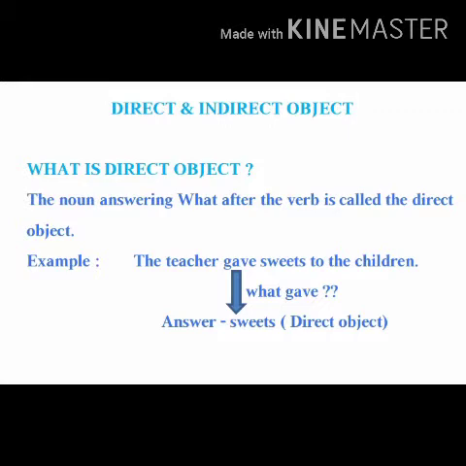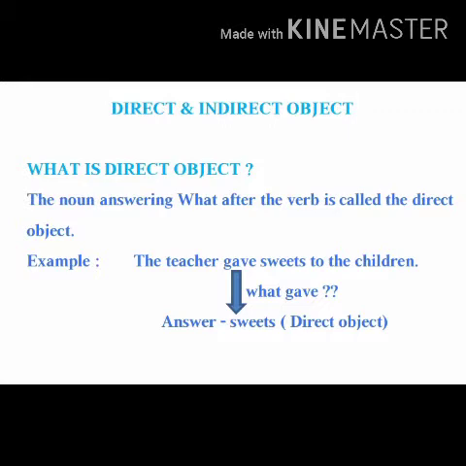So here I have given you an example on the screen. You can see, the teacher gave sweets to the children. Now you have to ask your verb once again by putting the question, what gave? The answer is sweets. You have found out the direct object.